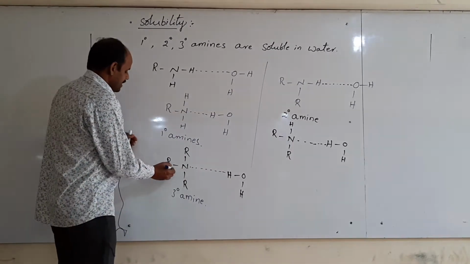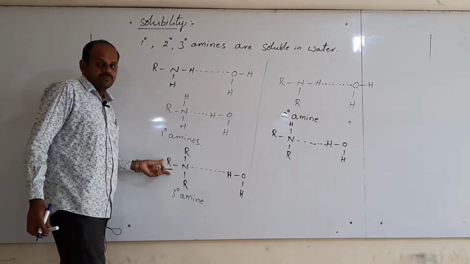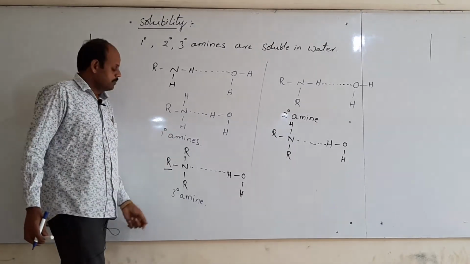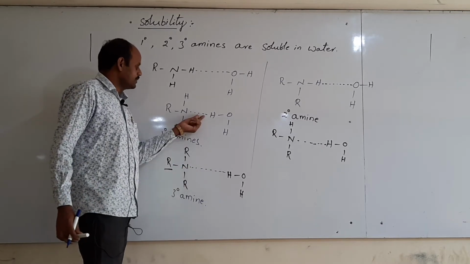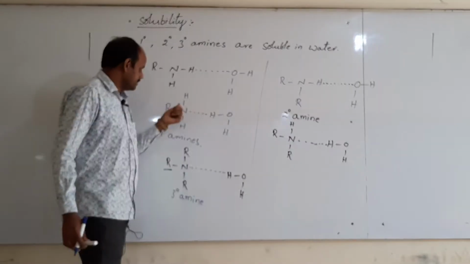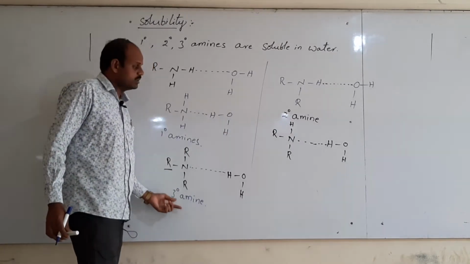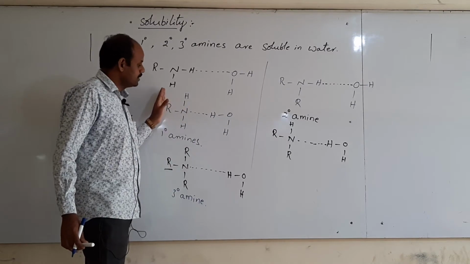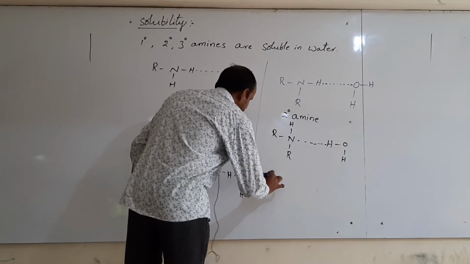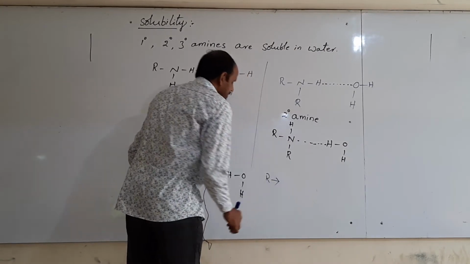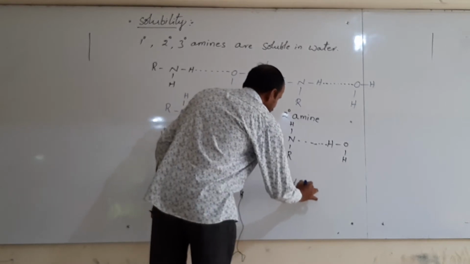If the alkyl size increases, that is, the length of the alkyl group increases, then solubility decreases, because the bulky alkyl group opposes the formation of hydrogen bonding in all cases, like primary amines, secondary amines and tertiary amines. Thus, lower alkyl amines are more soluble in water. If the alkyl group increases, that is, the carbon chain increases, then solubility decreases.